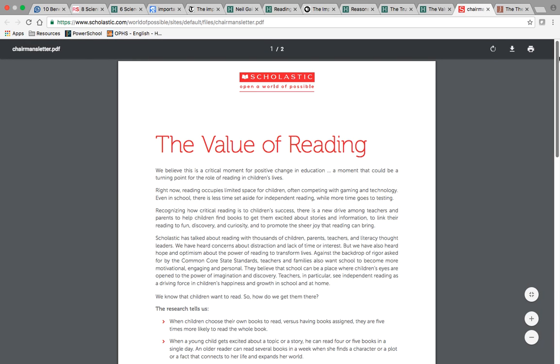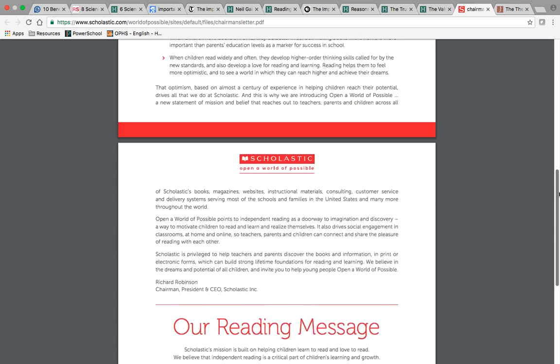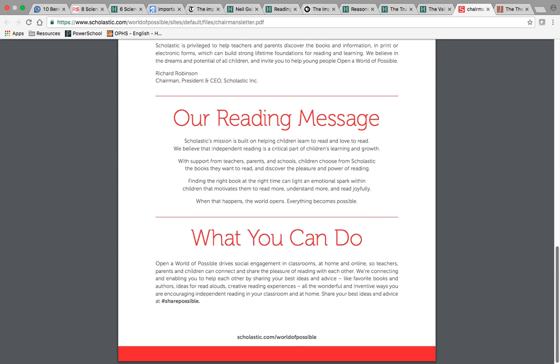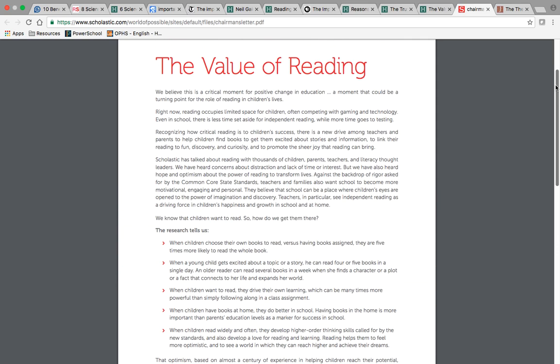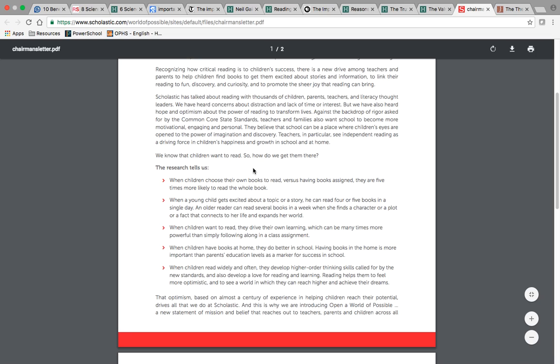So I have the Scholastic Press here. Looking through, I scan things and I do speed read, so you might not move as quickly, but you don't need to sit there and read through the full article to see if it works. You look for little tidbits that jump out. So like I'm seeing here, what does research tell us? Right here at the bottom, children read widely and often, they develop higher order thinking skills. So this might be a good resource for me to use.